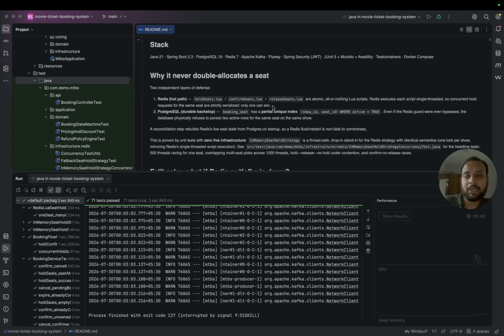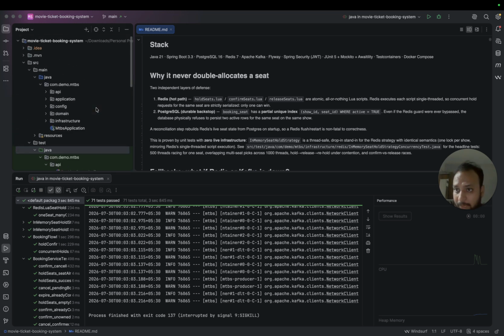So if the first person came and saved the data within Redis for that particular seat, the next user cannot do the same thing. I'll show within the HLD also. So this was the proof that my program is working fine.